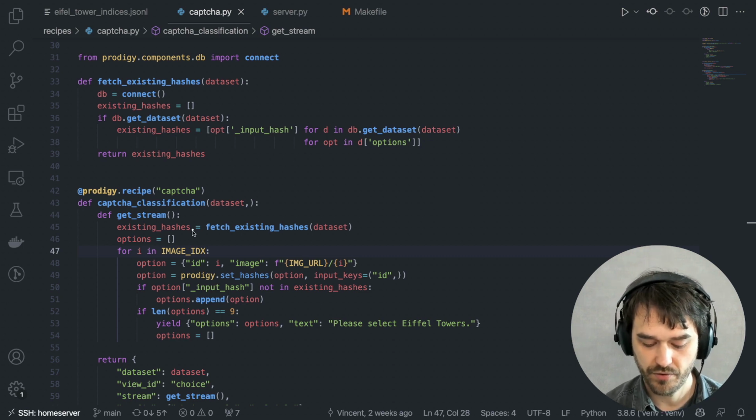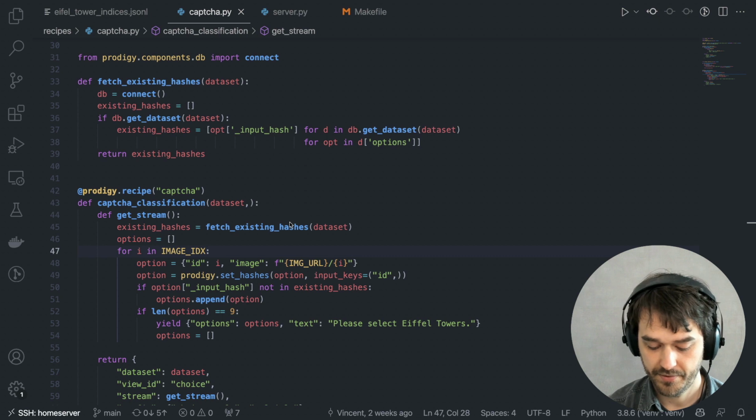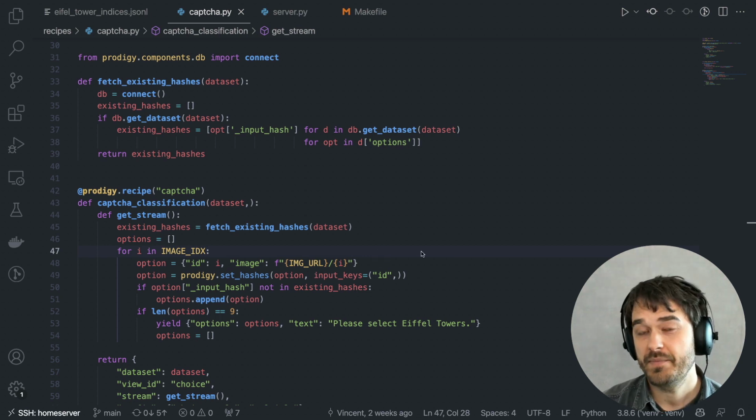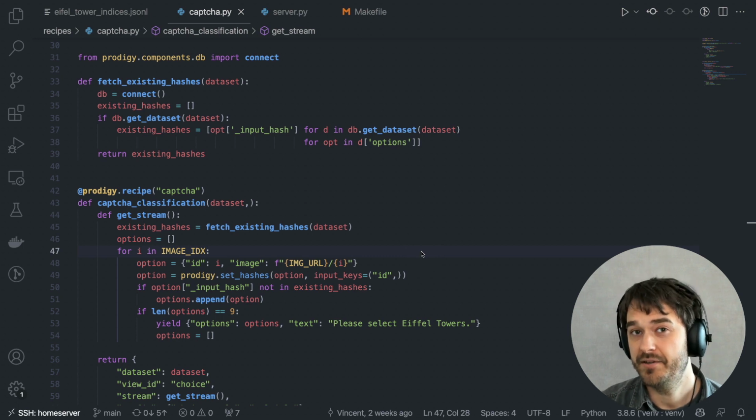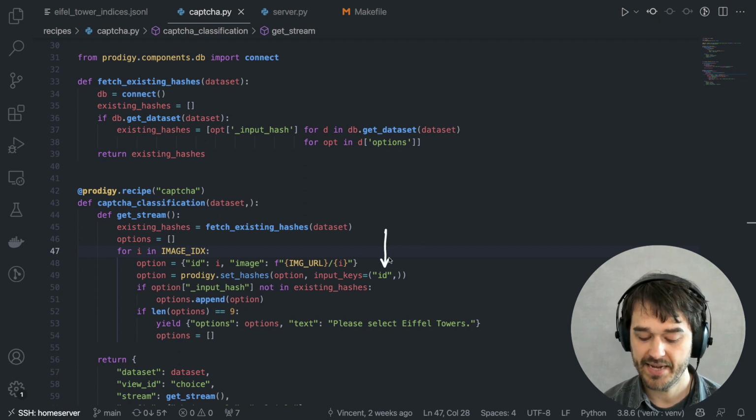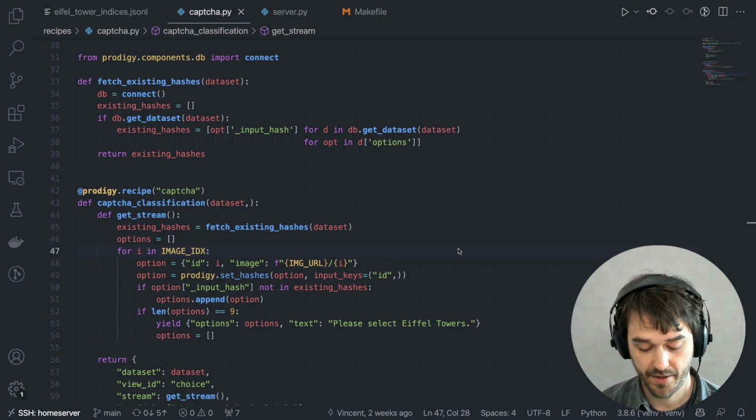Well, I'm still looping over all the image indices that I loaded up earlier, and I'm still generating this one option. What I'm then doing is using Prodigy to add a hash to this option using the setHashes method. What's nice about it is that it allows me to say which keys matter as far as uniqueness goes. So you can say there are two keys that really make this option unique, and the rest maybe don't. This is really nice when you're doing something more elaborate and you want tight manual control over how a duplicate is defined.